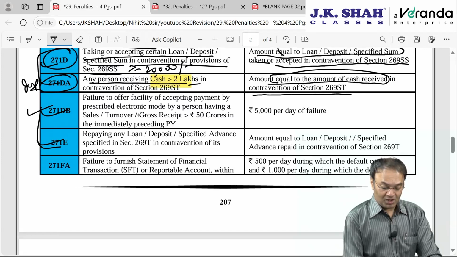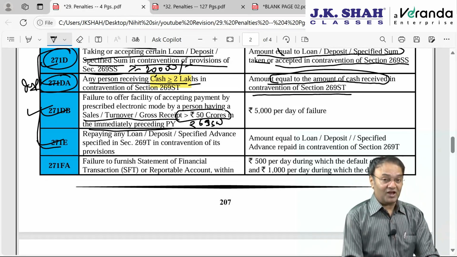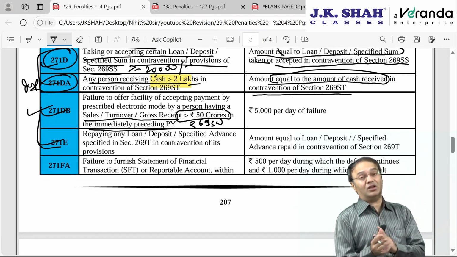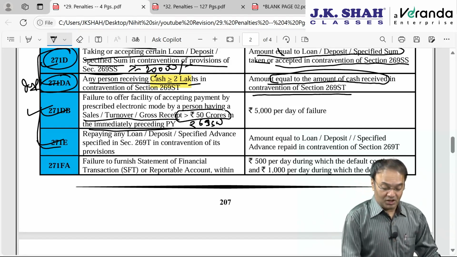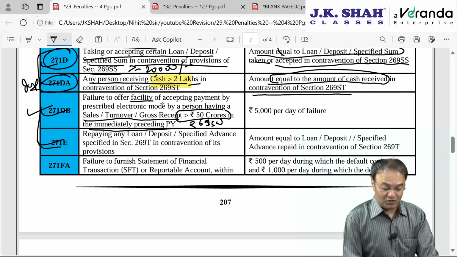271DB, 271DB is for violation of 269SU. 269SU says that any person whose last year's gross receipts turnover exceeded rupees 50 crore in the immediately preceding financial year, then for the current financial year he will be required to provide facility. Then such person with business turnover exceeding 50 crore last year is required to furnish facility